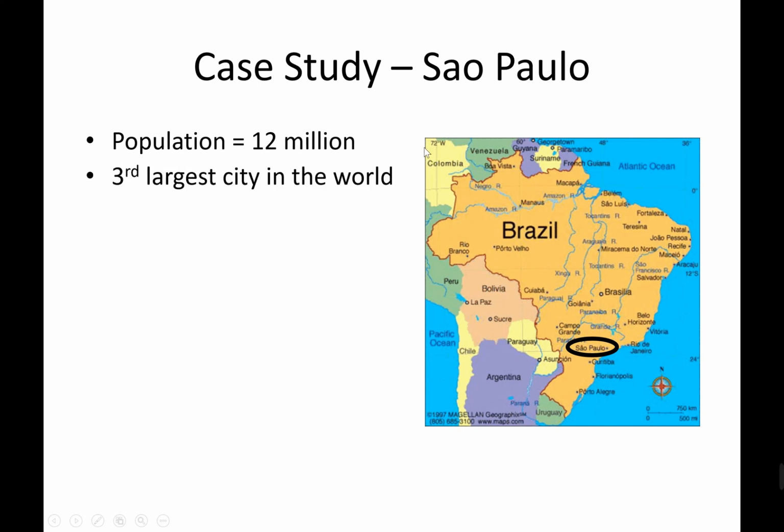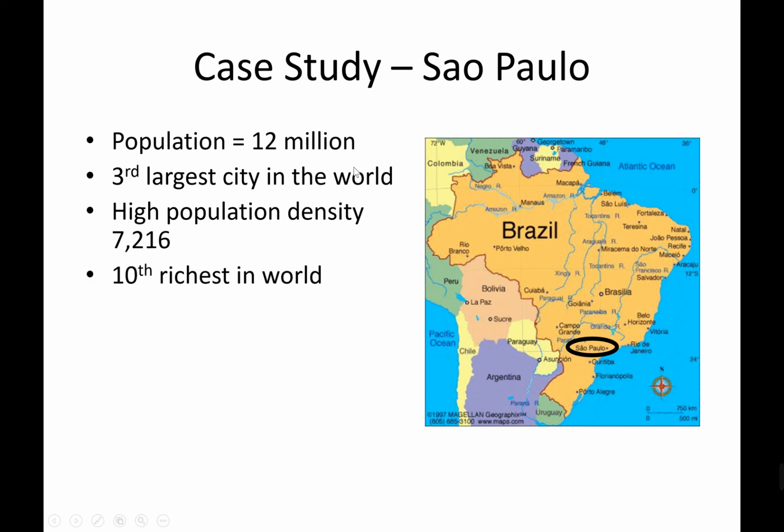It's the third largest city in the world. Actually, Brazil itself is the fifth largest country in the world. It's got really high population density, 7,212 per square kilometre. That is absolutely huge. Considering population density in Dublin doesn't really rise up and above 1,000 per square kilometre. It's the 10th richest city in the world, and one of the richest cities in Brazil.